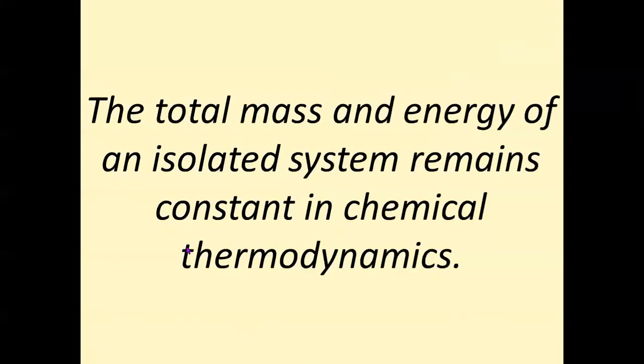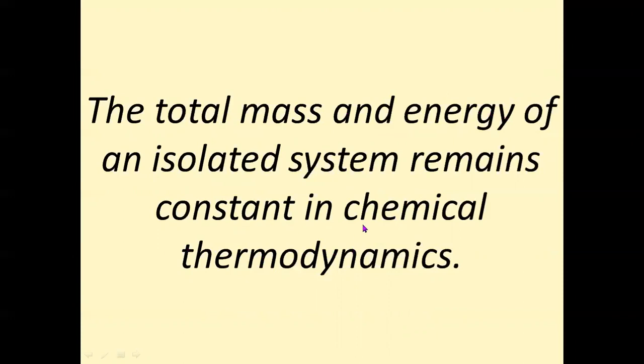So the total mass and energy of an isolated system remains constant in chemical thermodynamics. So it is also a form of first law of thermodynamics, which says that the total mass and energy of an isolated system remains constant in chemical thermodynamics.